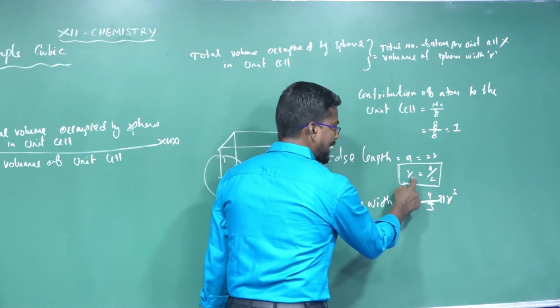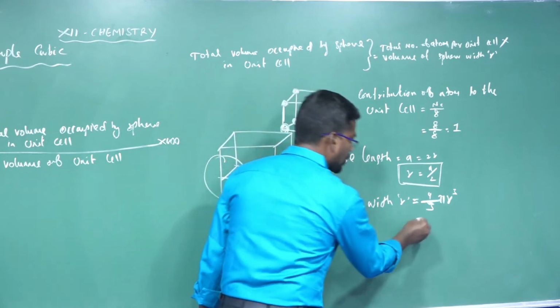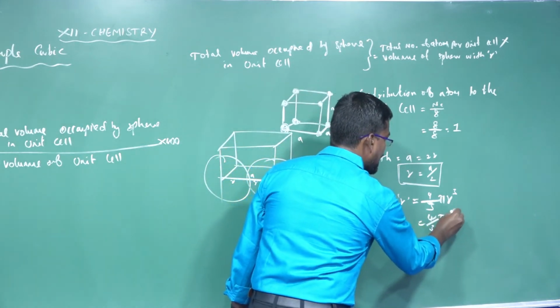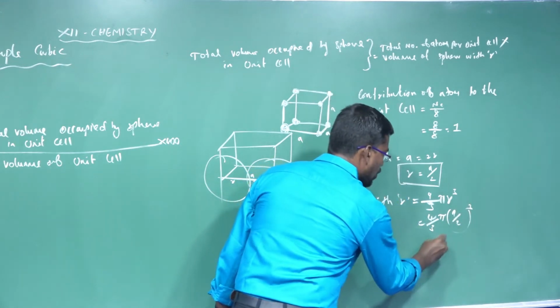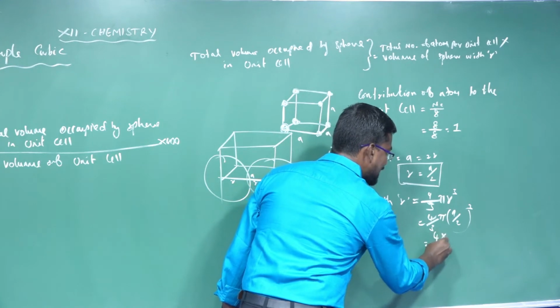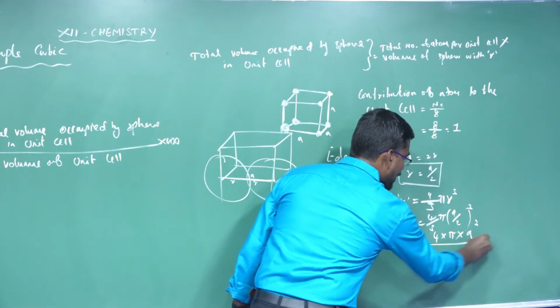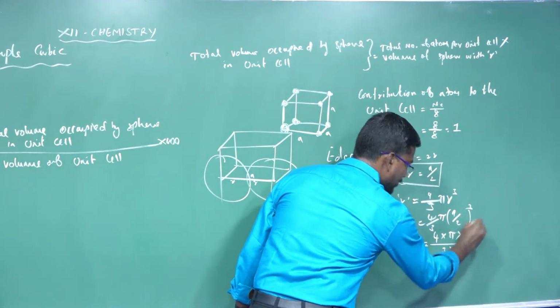R is the radius, and the radius is equal to half of the edge length. So 4 divided by 3 pi times a divided by 2 whole cube, which is equal to 4 into pi into a cube divided by 3 into 2 power 3, which is 8.